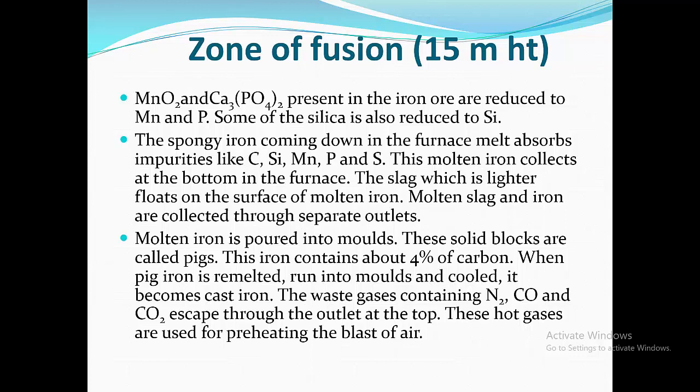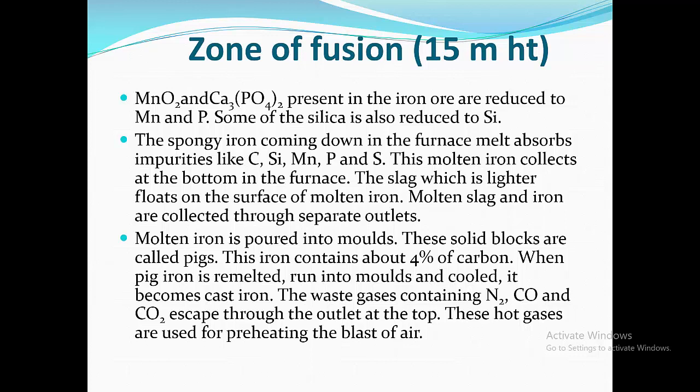Zone of fusion. Manganese dioxide or MnO2 and calcium phosphate, that is Ca3(PO4)2, present in the iron ore are reduced to manganese and phosphorus. Some of the silica is also reduced to silicon. The spongy iron coming down in the furnace melts and absorbs impurities like carbon, silicon, manganese, phosphorus and sulfur. This molten iron collects at the bottom of the furnace.